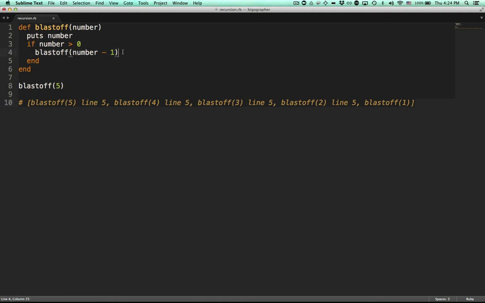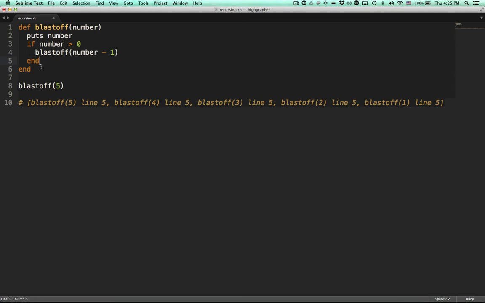Now watch what happens carefully when we launch blastoff 0. We launch blastoff 0. Now again, when we're launching blastoff 0, we're still really in the middle of blastoff 1, which in turn is in the middle of blastoff 2, which is in the middle of blastoff 3, which is in the middle of blastoff 4, in the middle of blastoff 5. Now when we're up to blastoff 0, we print 0. If number is greater than 0, it's not, so we're done. We actually get to line 5. This is the first time, only within blastoff 0, that we actually get to the end of line 5.